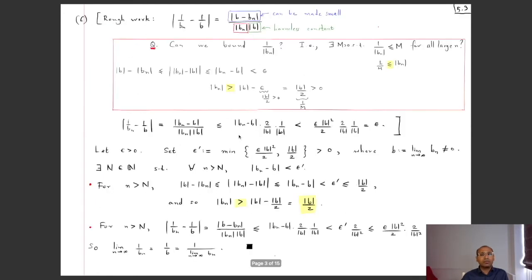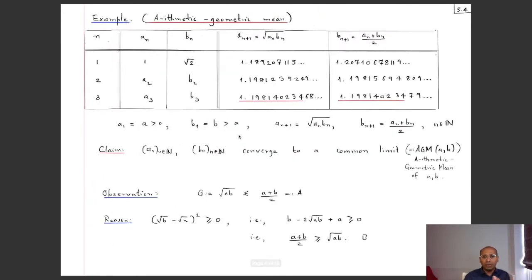And now we have last time already seen a calculational example, but let me give you a slightly different example now of a different nature. This example is on the arithmetic geometric mean. So let's first see what this is. Suppose I have two positive numbers, a and b.